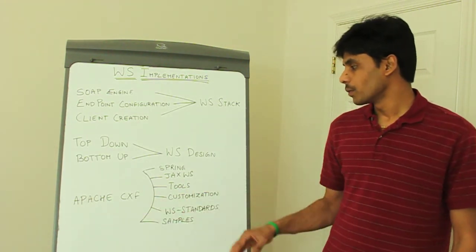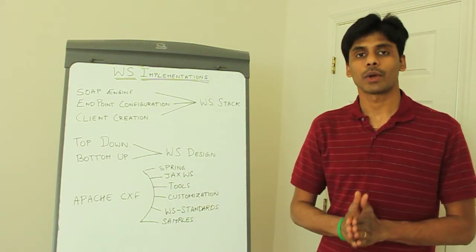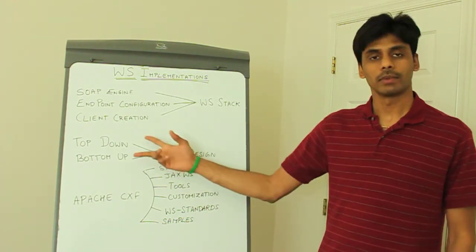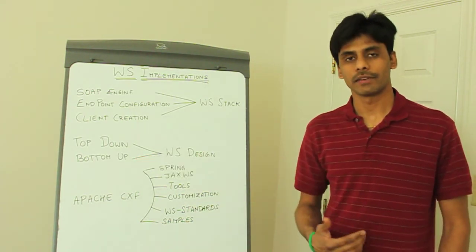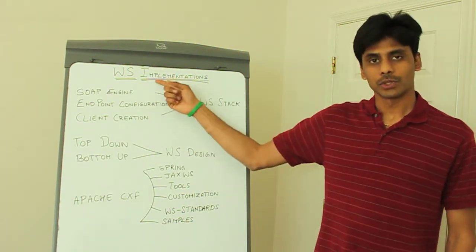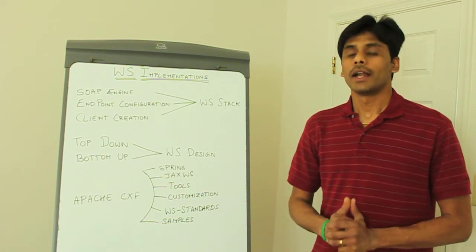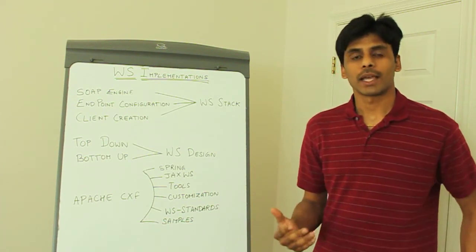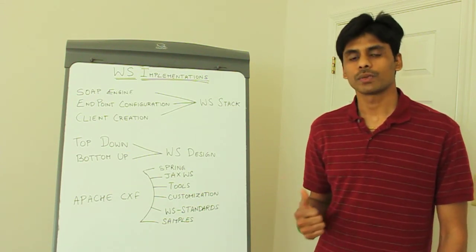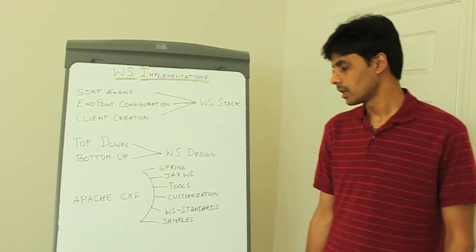CXF also provides you with tools that I have mentioned, which you can use to generate your client code. You can come up with your own consumer. You can implement both the top-down and bottom-up web services using the tools provided by Apache CXF. It provides you with the SOAP engine, which serializes and deserializes the data at runtime, and also it provides you the dispatch mechanism. So at runtime, when an incoming web service request comes in, CXF knows where to send it, so it allows you to configure your web services endpoints.